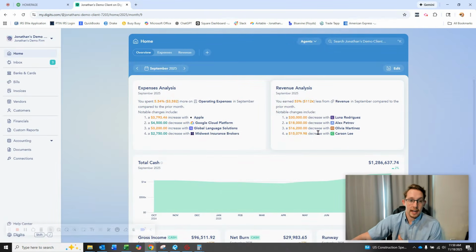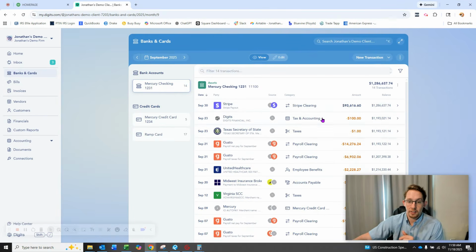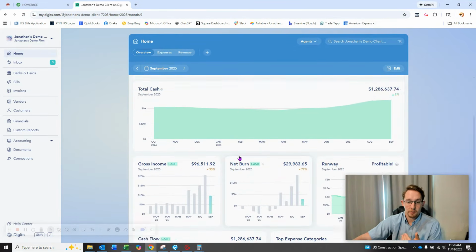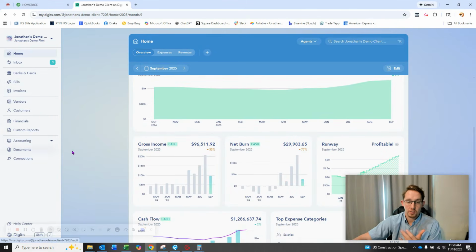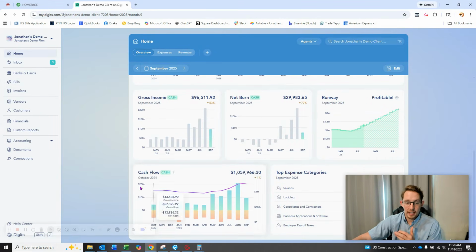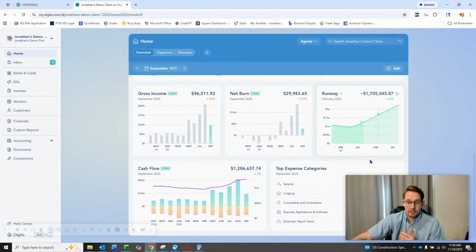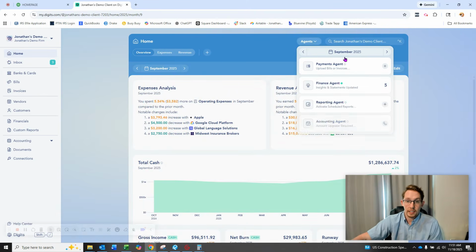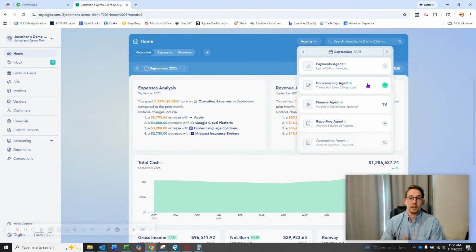Digits with its AI is constantly booking things coming in through your bank integration. You don't have to touch it. And so everything here on your home screen feeds over from those bank transactions, your invoices, your bills, and then posts up to date financial statements all the time, 24/7. These agentic AIs that Digits is using here basically ensure that your business is up to date at all times.